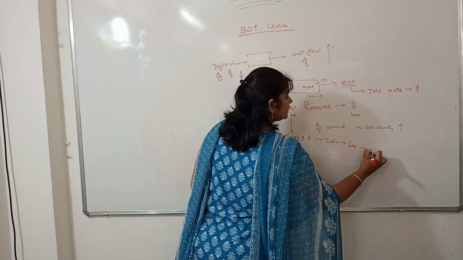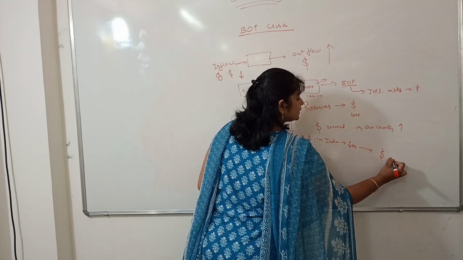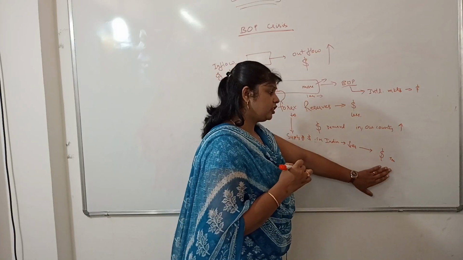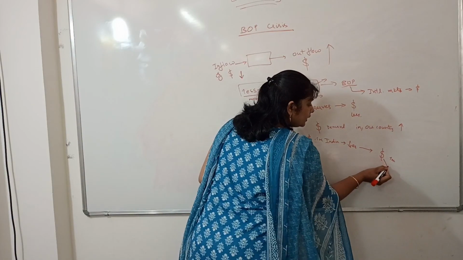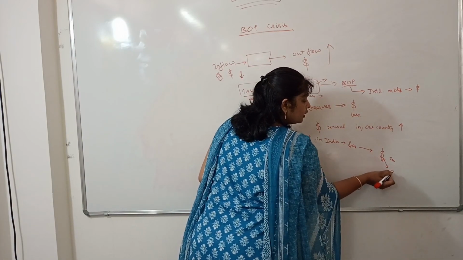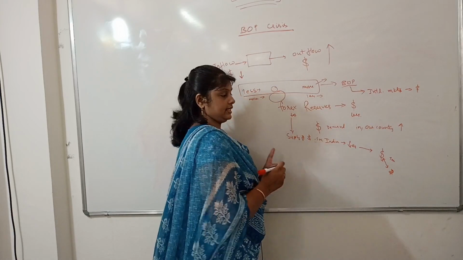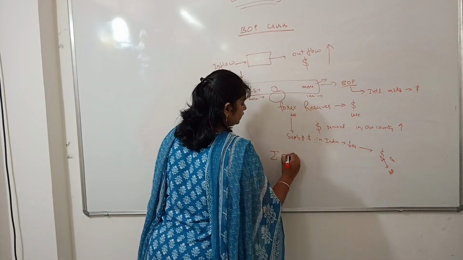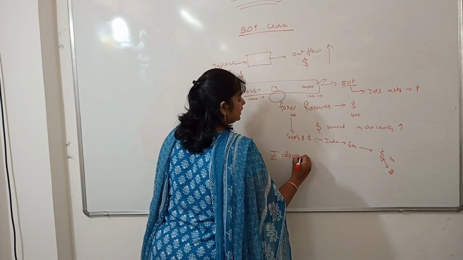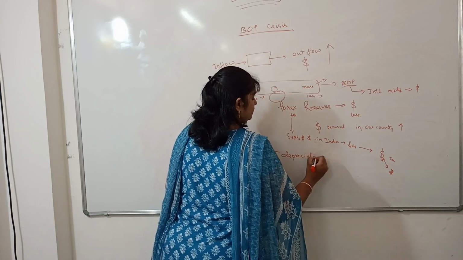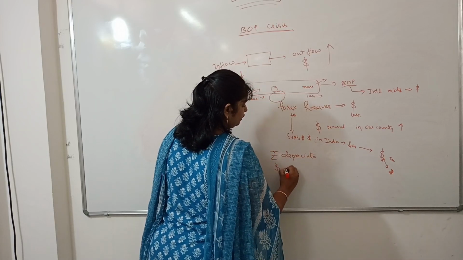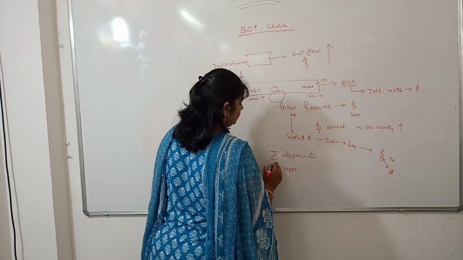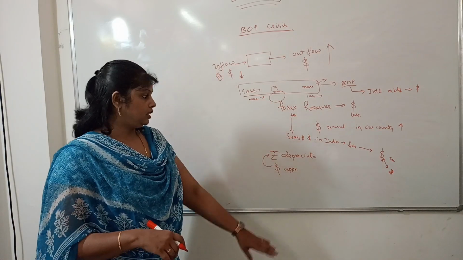Then what happens? The dollar value increases. What does it mean the dollar value increases? The dollar vis-a-vis the rupee increases. That means the rupee value depreciates.